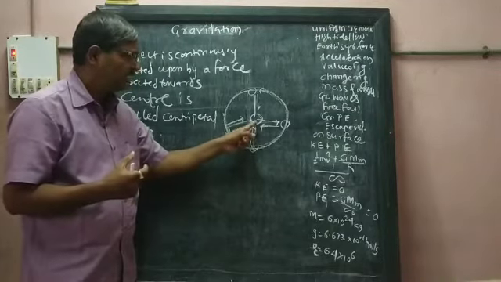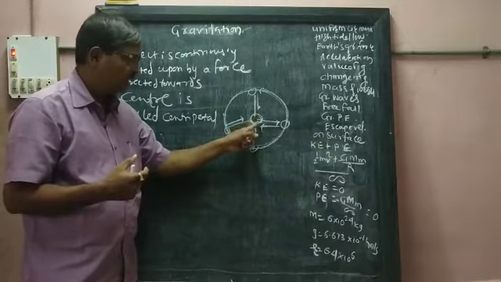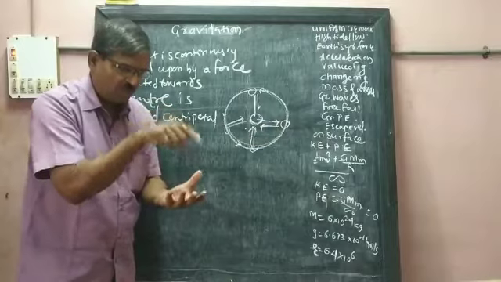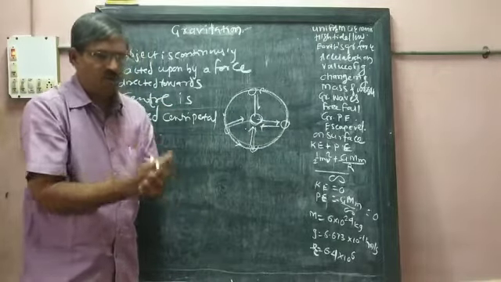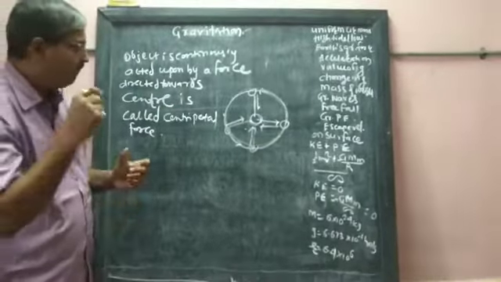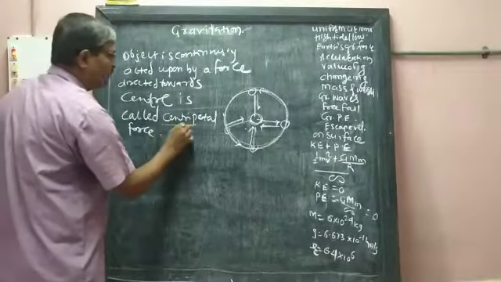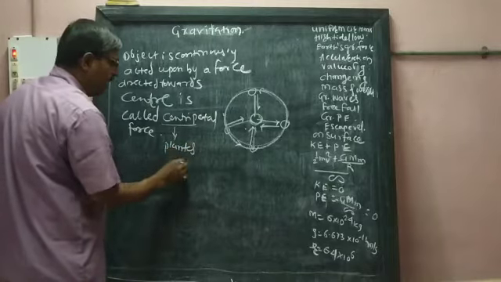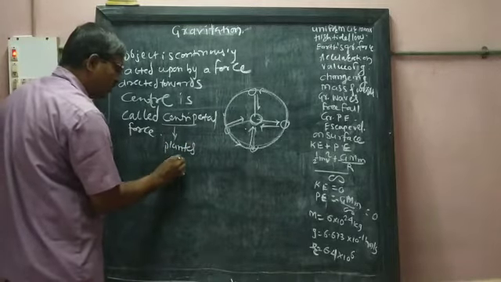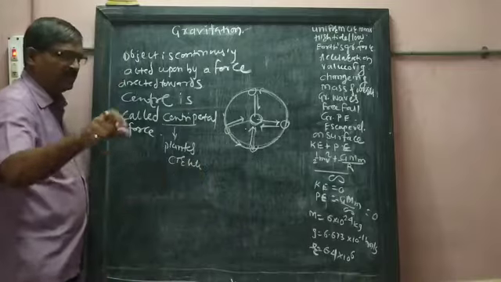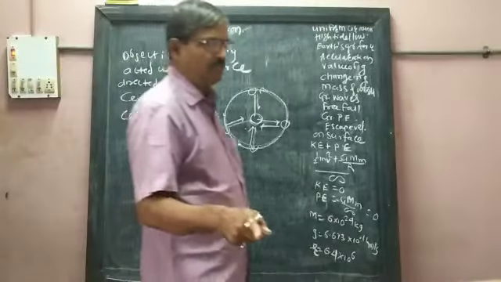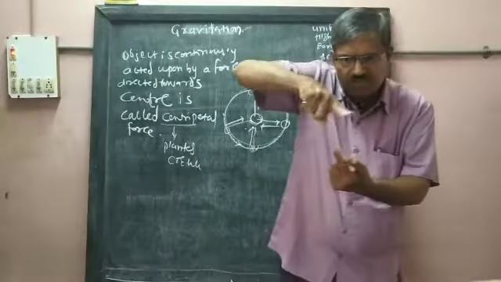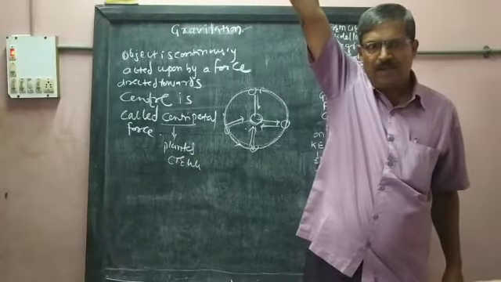Due to the force acting on this object, the force which acts on the object toward the center is called a centripetal force, and because of centripetal force, objects or planets have circular motion. Centripetal force is responsible for the circular motion of different planets.